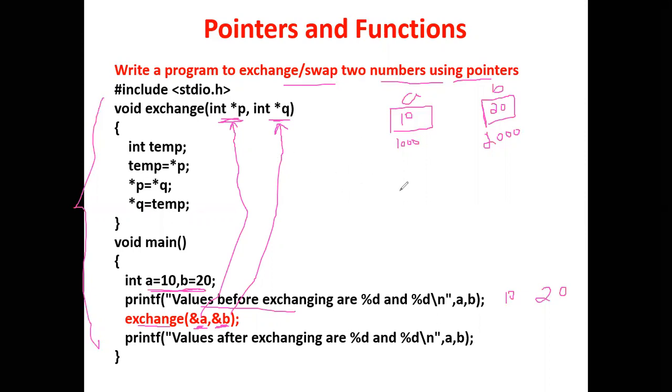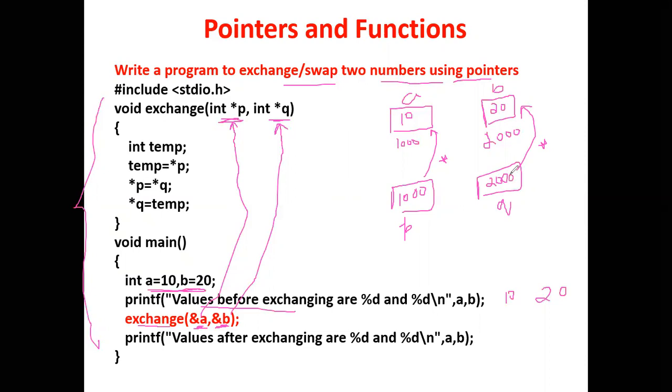So we are using two pointers, P and another pointer Q. The address of A will be stored in P. So P is a pointer which has the address of A. Q is a pointer which has the address of B.